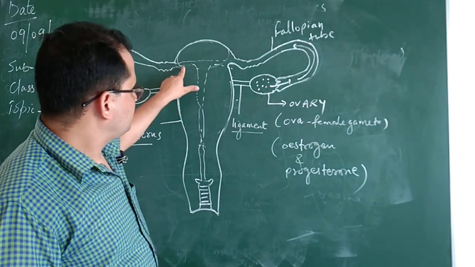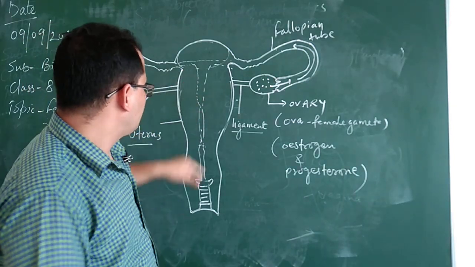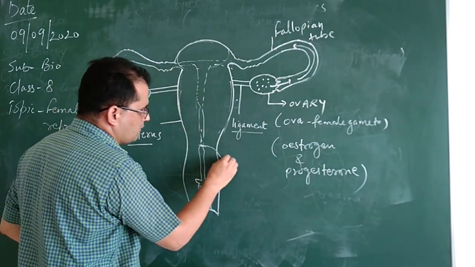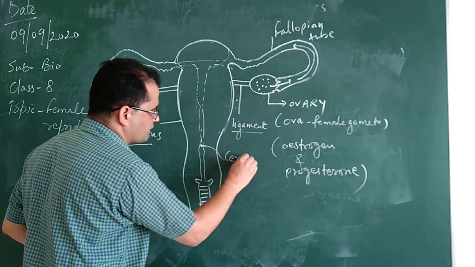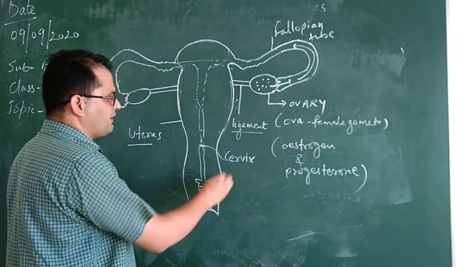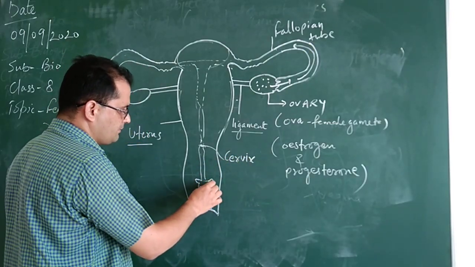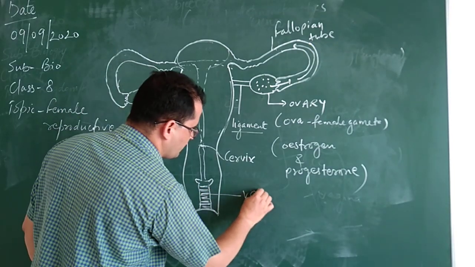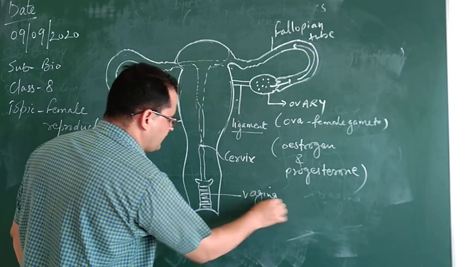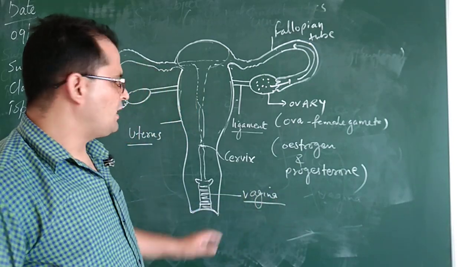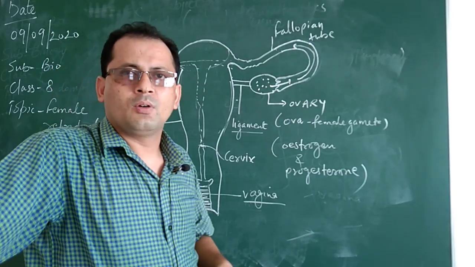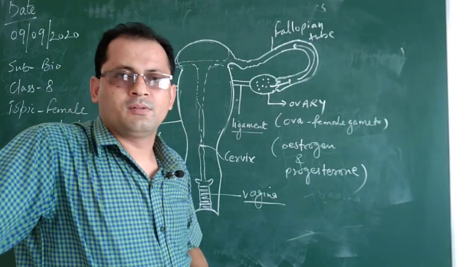This uterus ends here, which is known as the cervix. The cervix is followed by this muscular tube-like structure known as the vagina, and the vagina in the female reproductive organ receives sperm during the process of copulation.